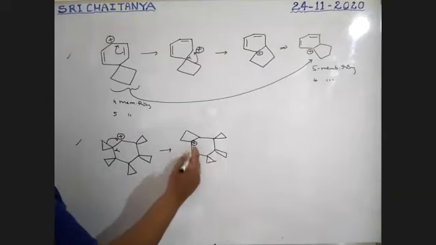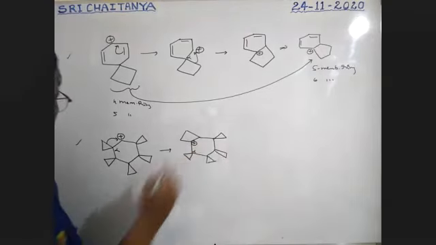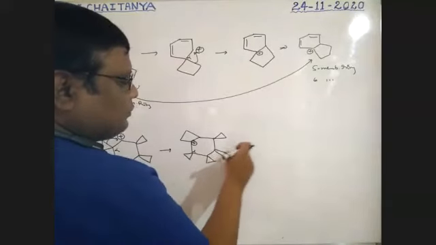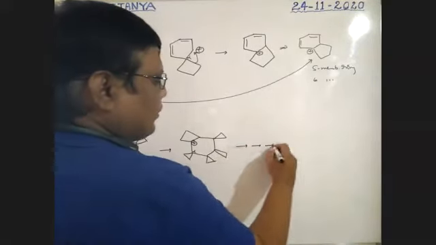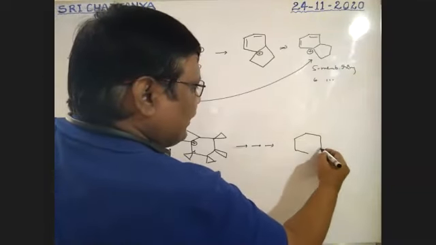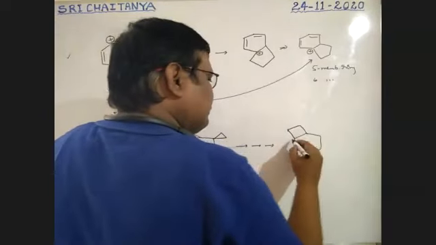Now this is alpha position, boys. That means the process is going on. Finally, it will lead to a number of steps being possible. Every 3-member ring is changed to a 4-member ring.